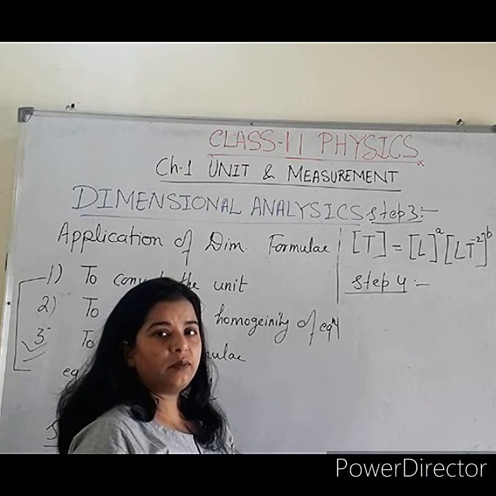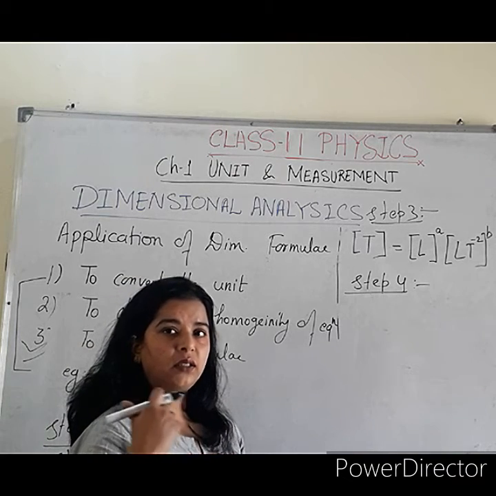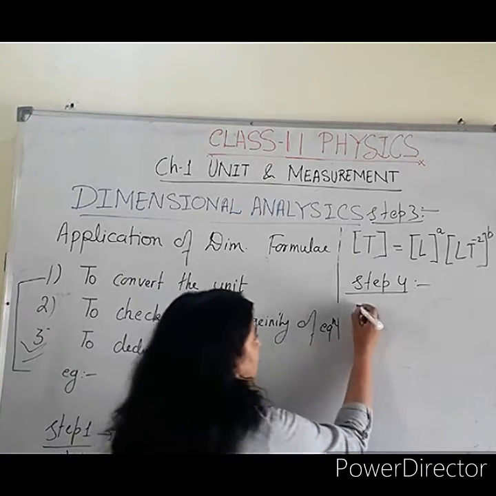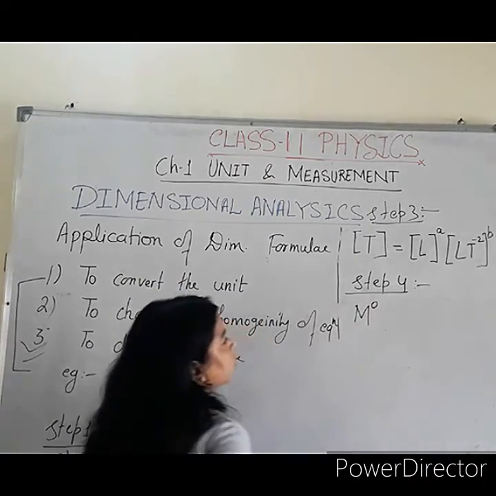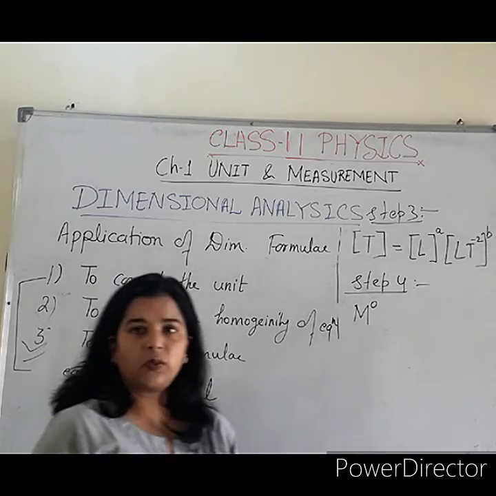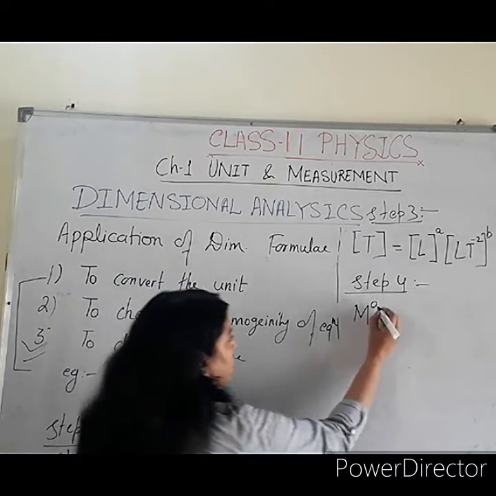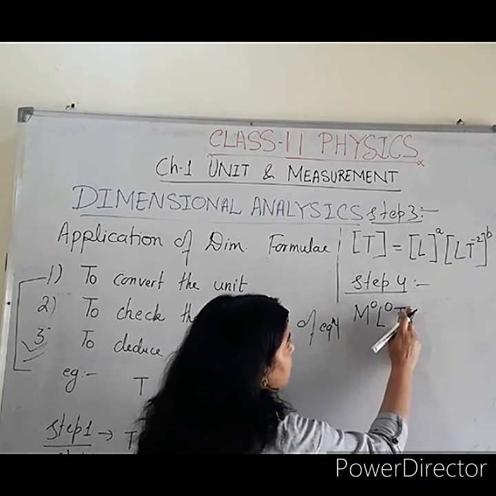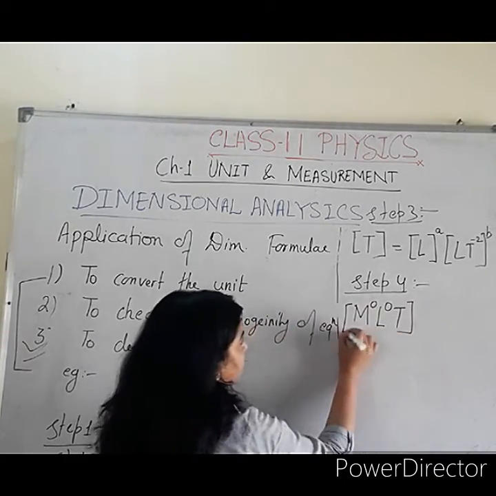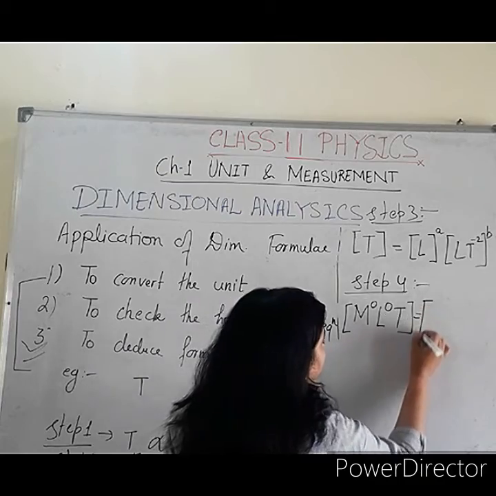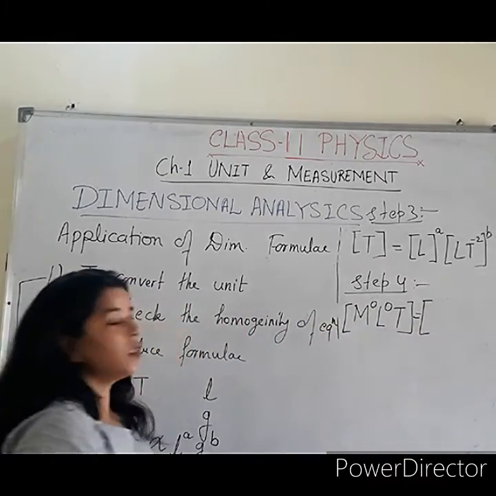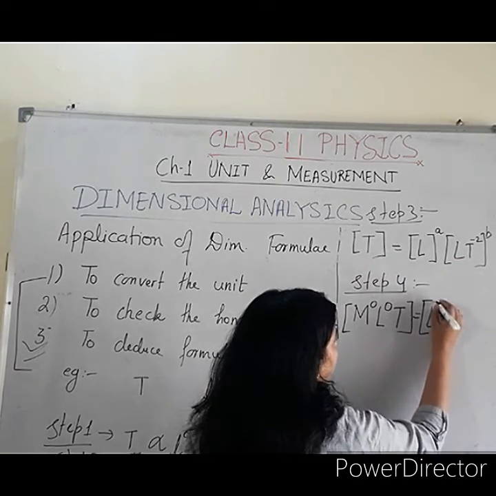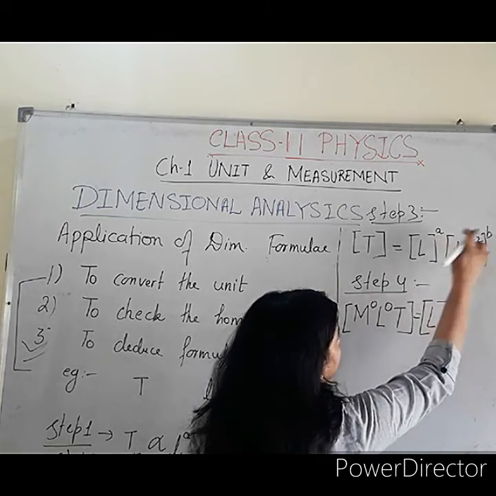We have to write M, L, T and theta terms in all the formula. So here we will write M to the power 0. Anything to the power 0 is equal to 1. So M to the power 0, L to the power 0, but T is not to the power 0, so we will write here T. And in the right hand side, we will collect the terms which are similar. So here L terms are similar.